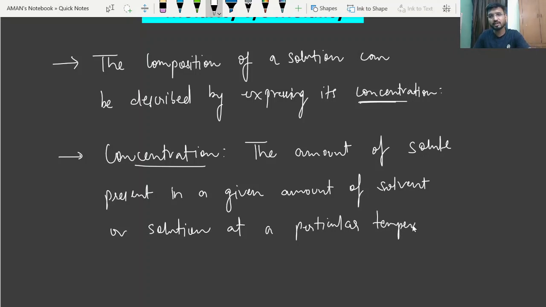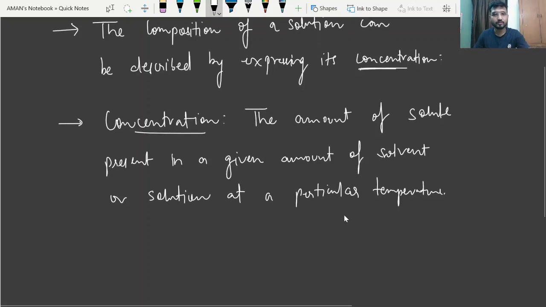So if you take a solution at a particular temperature, by the use of concentration we can express the amount of solute that is dissolved in a given amount of solvent or solution. Means if you take a solution, you can easily represent what amount of solute is present in that particular solution at a particular temperature. So this is your basic term, concentration.